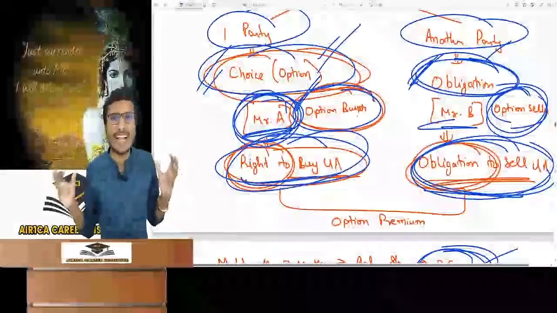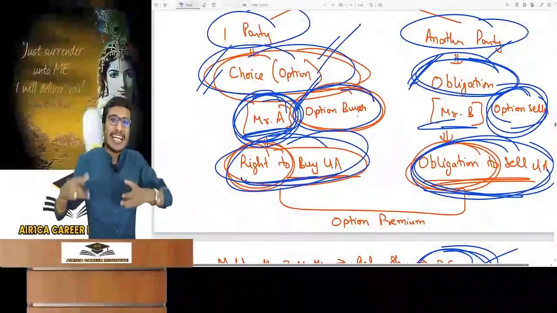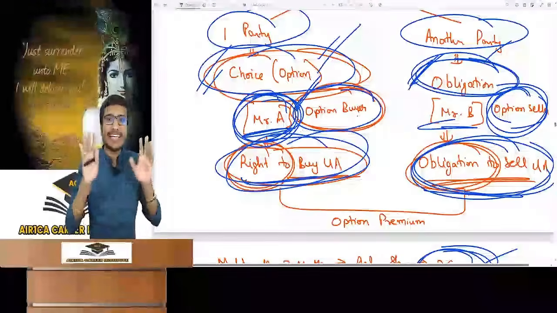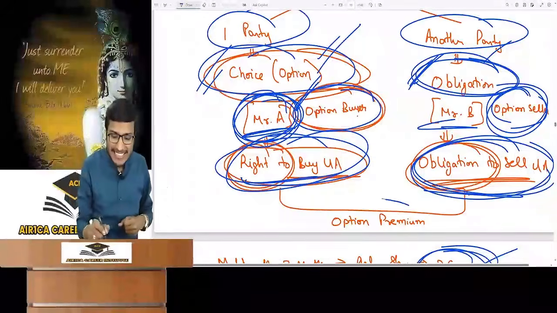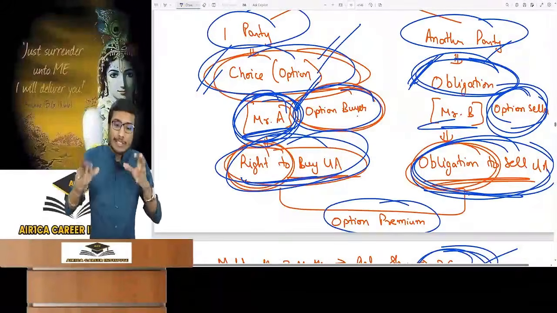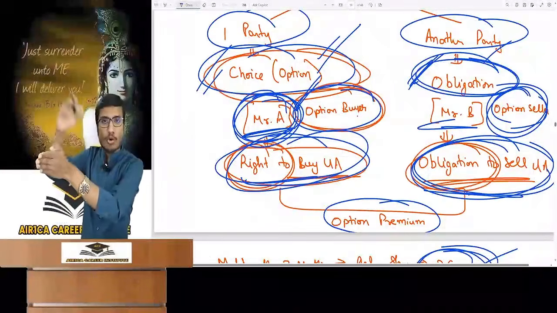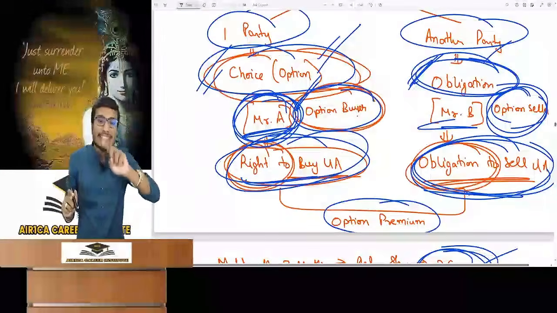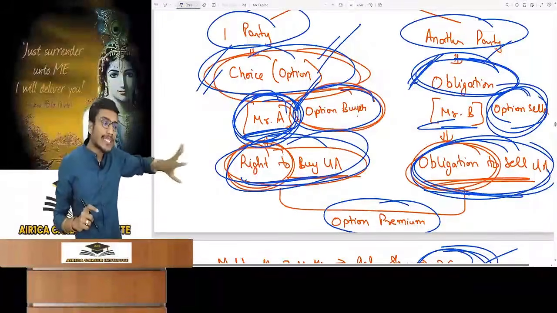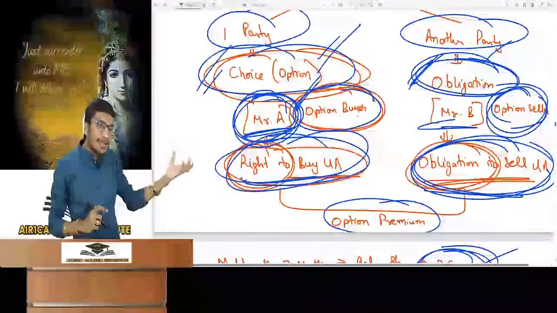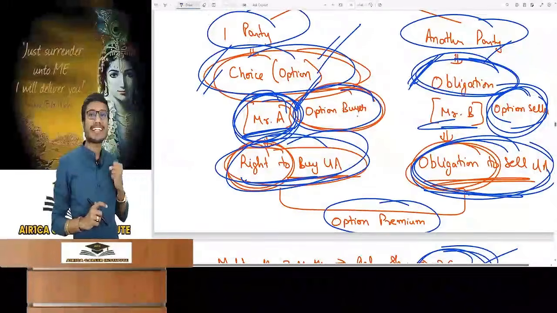So what is the benefit to Mr. B? Mr. B is giving an extra advantage to Mr. A. He won't give it for free. He will charge an extra premium for that and ask for the premium of the option. He will collect money at time 0. In a derivative contract, settlement is on maturity. So settlement will be on maturity. What has Mr. B given to A? Option choice. Here you keep the choice. So against that, at time 0, the option premium will be collected.